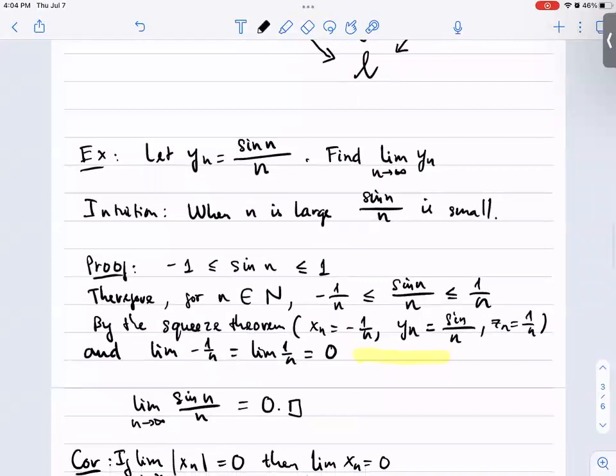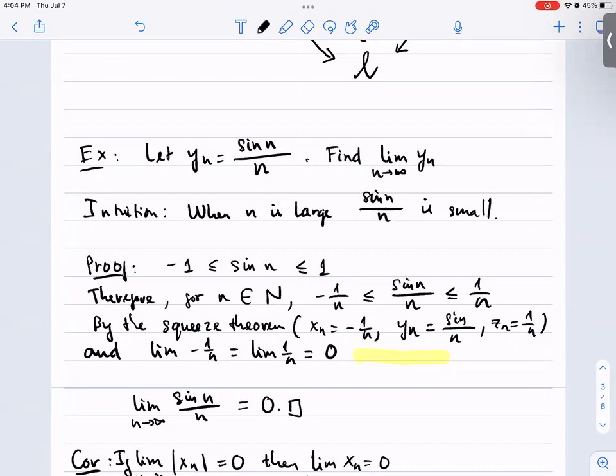Here is an example of how to use that theorem. Let's consider the sequence yn equal to sine of n divided by n. We would like to determine the limit of this sequence when n approaches infinity. The intuition is that when n is large, the number sine n over n is small.